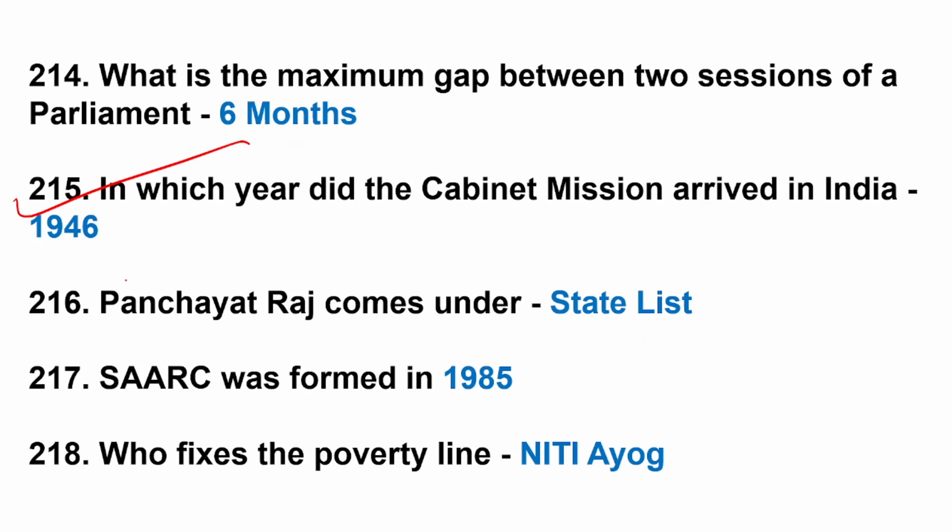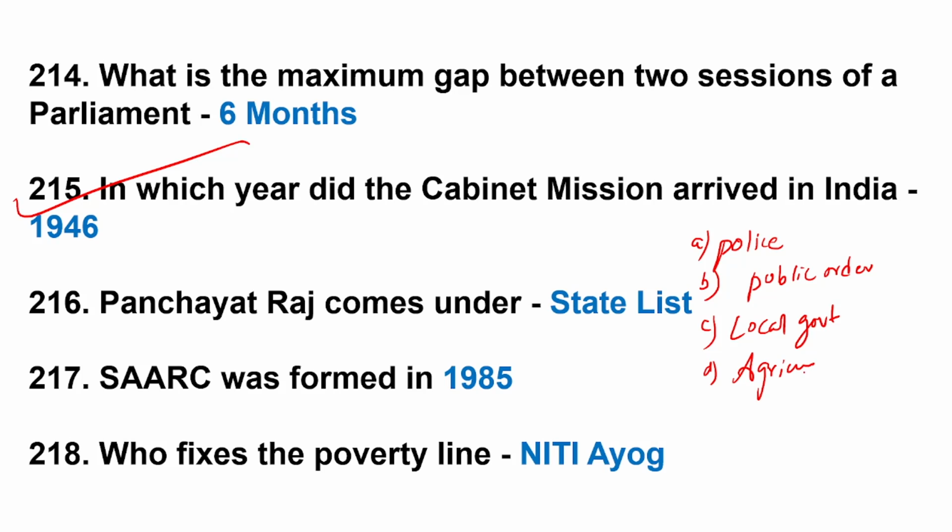Now question number 215. In which year did the cabinet mission arrive in India? 1946 is correct answer. Panchayat Raj comes under which list? There are total 3 lists: Union list, state list and concurrent list. Panchayat Raj comes under state list. And in the state list, note down the main subjects: police, public order, local government, agriculture, health and sanitation.